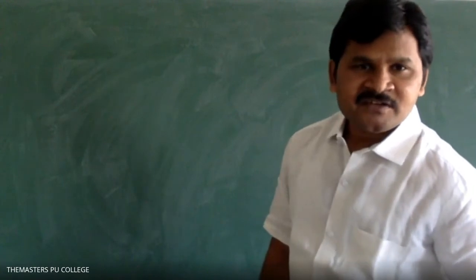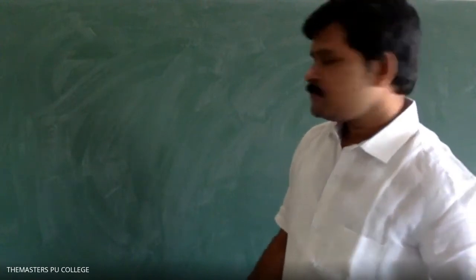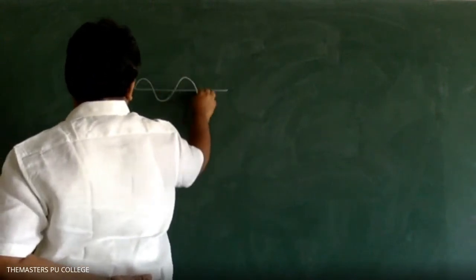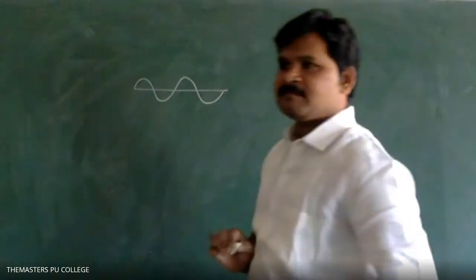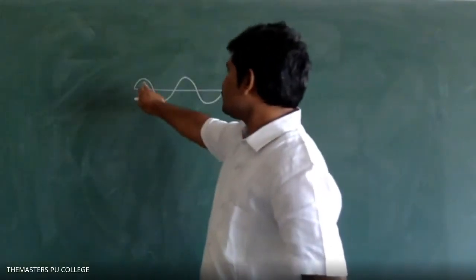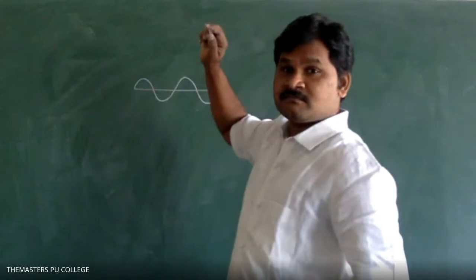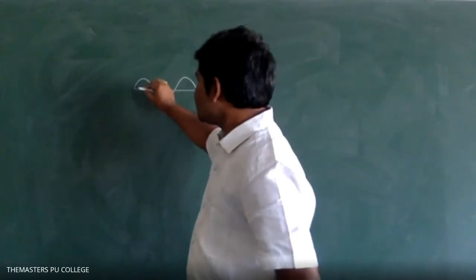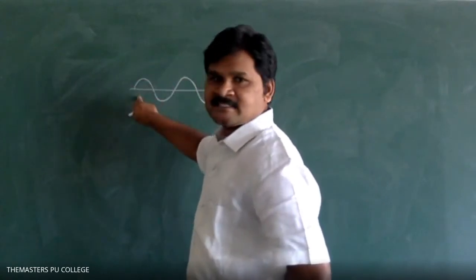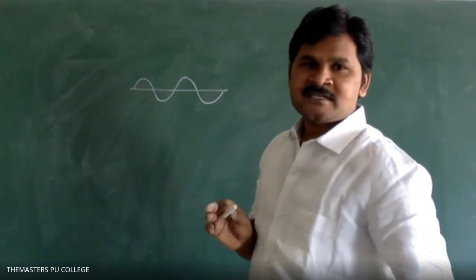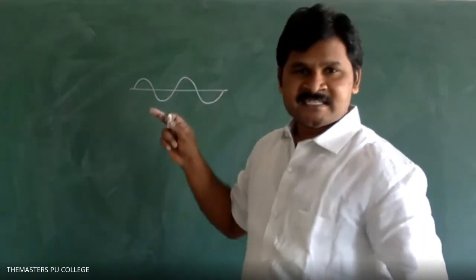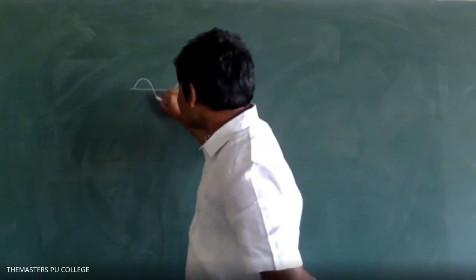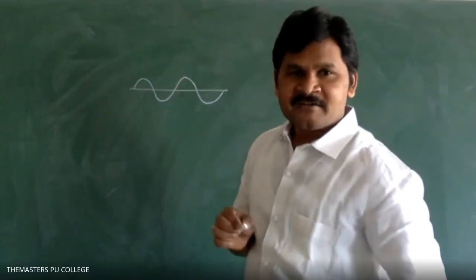Students, you know wave. Say for example, this is a wave. This is what? One word I used: crest. Very good. This is trough. So this straight line is the axis. Suppose if the wave makes a crest, its value is positive. If the wave makes a trough, its value is negative.